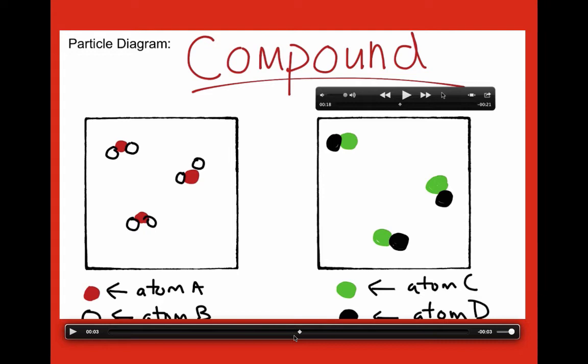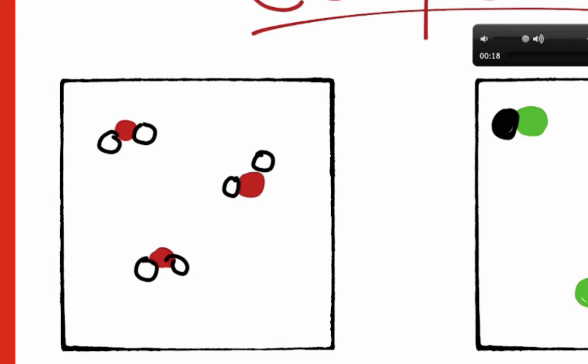Now, when we look at compounds, compounds look a little different because they're going to contain two or more elements chemically combined. So they're going to look like they're touching each other or fused together. So if you look at the example on the left, we see that there's two different kinds of atoms chemically combined or fused or touching together in that picture.